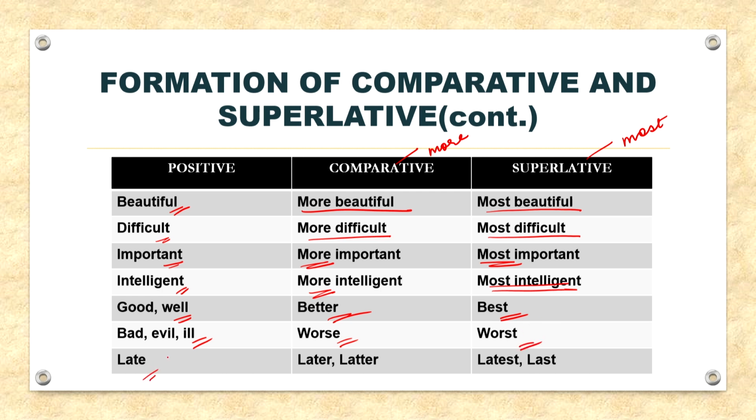Next, late, so late has 2 comparative and 2 superlative degrees. So, the first one is late, later, latest, and the second one is late, latter and last, and both of them have different meanings. We will discuss it later.